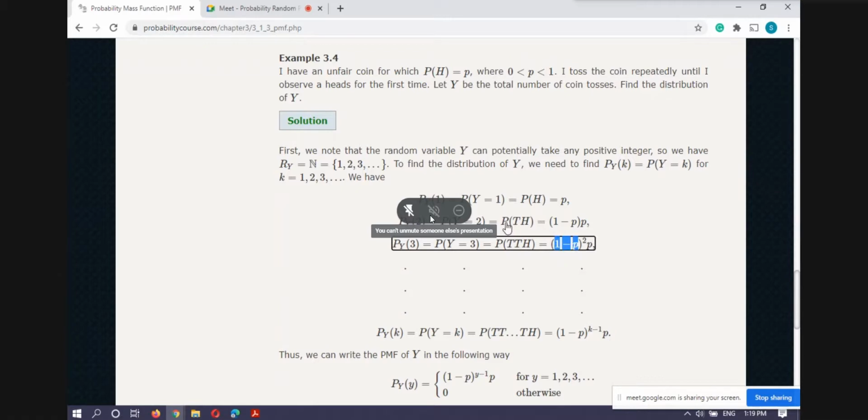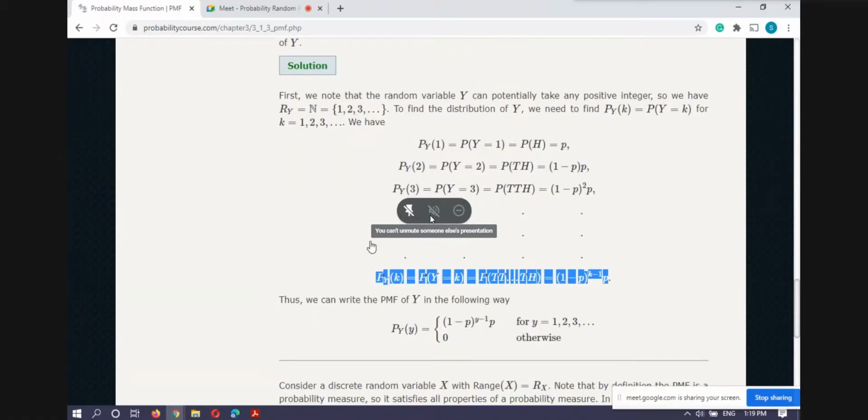And you know that if two events are independent, then the probability of their intersection is actually the product of their probabilities. So here this is the intersection. This has happened and this has also happened. So both are happening, but they are independent. So like this, we are having the same thing and then this. So we have obtained the probability mass function for this new random variable Y.